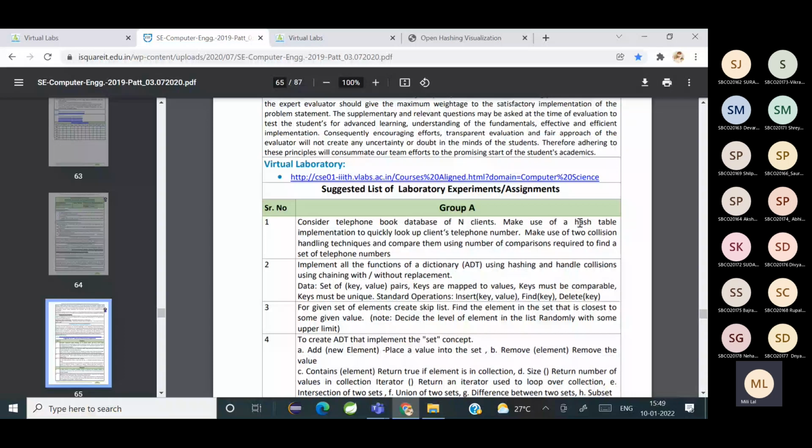So now we know how a hash table works, how you can insert elements into it, and we have seen one collision resolution technique, which is separate chaining or open hashing. In the next session, we'll see the other collision techniques and how we can implement this problem statement. Is it clear, everybody?